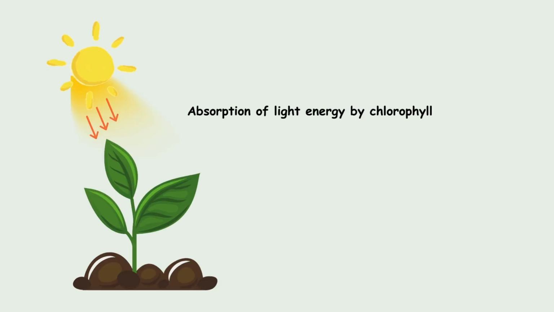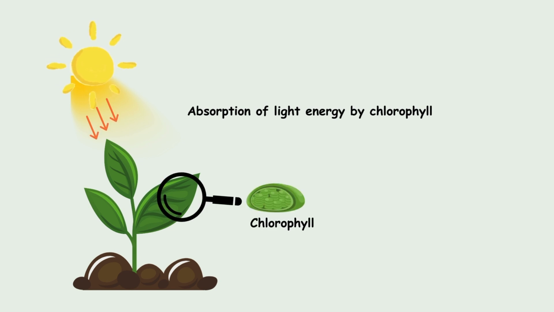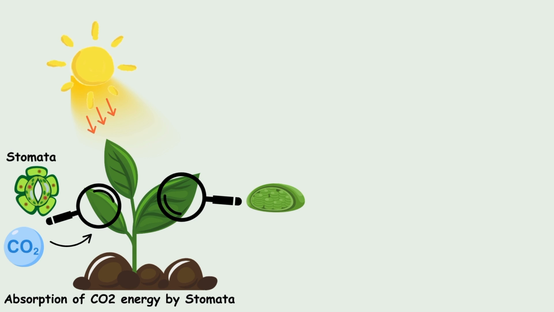Let us see in detail what actually happens during the process of photosynthesis. The first step is the absorption of light energy by chlorophyll. Chlorophylls are in cell organelles that look like green dots in the cross section of the leaf when observed carefully. After that, the CO2 gas present in the atmosphere is absorbed through tiny pores under the leaf surface, known as the stomata.